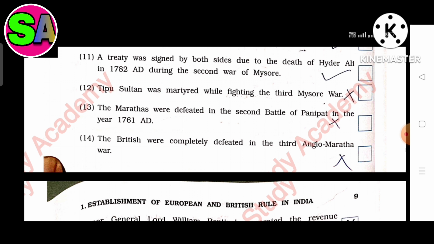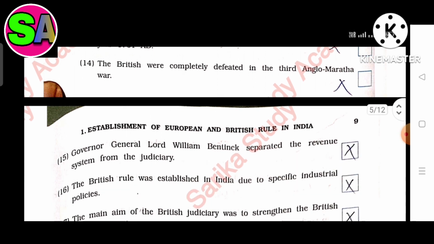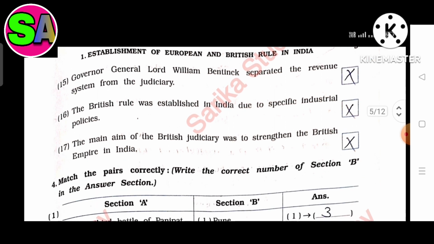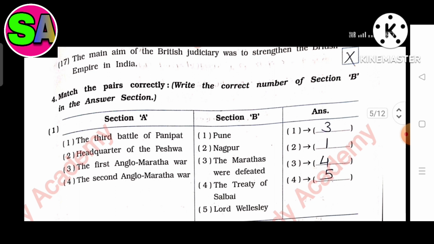Thirteenth, the Marathas were defeated in the Second Battle of Panipat in the year 1761 AD. The answer is false. Fourteenth, the British were completely defeated in the Third Anglo-Maratha War. The answer is false. Page number 9. Fifteenth, Governor General Lord William Bentinck separated the revenue system from the judiciary. The answer is false. Sixteenth, the British rule was established in India due to specific industrial policy. The answer is false. Seventeenth, the main aim of British judiciary was to strengthen the British Empire in India. The answer is false.